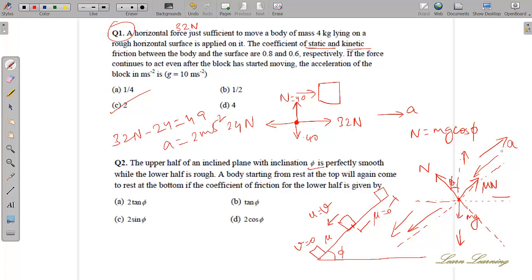It has to come to a stop, right? So yeah, it is retarding. There is retardation. So the acceleration basically is in the upward direction. So the mu n minus something, the higher force, is in the upward direction. Okay, so you tell me.